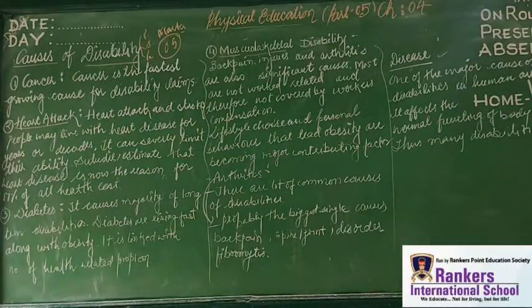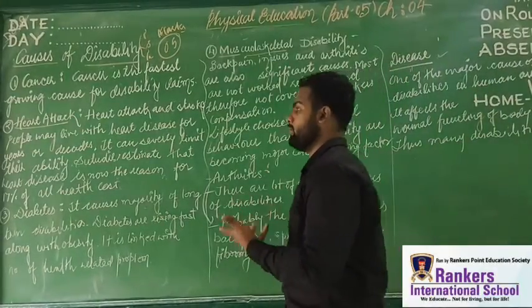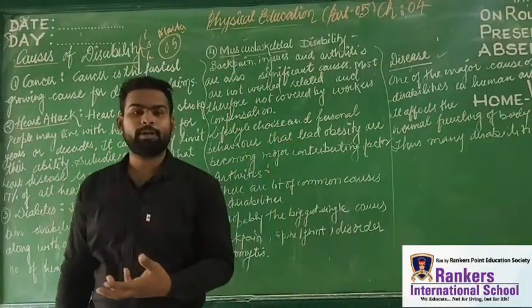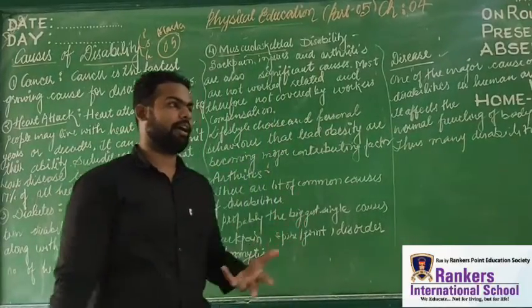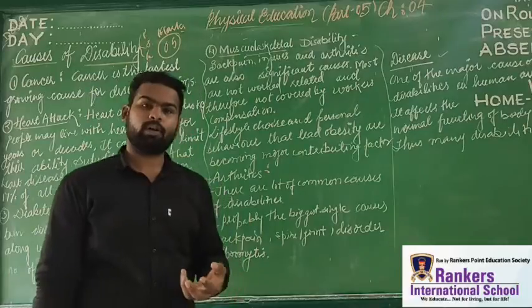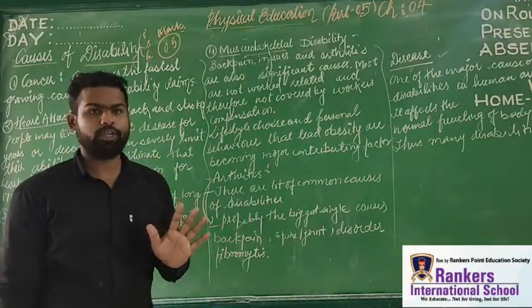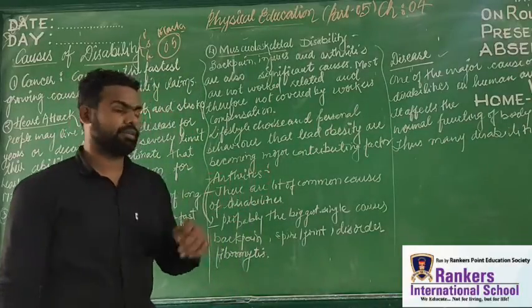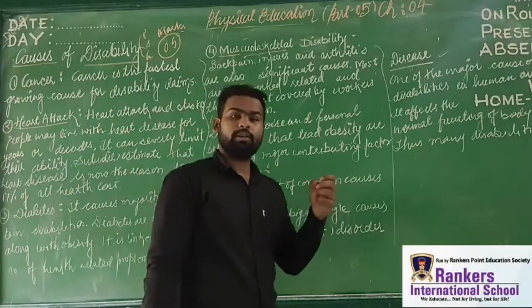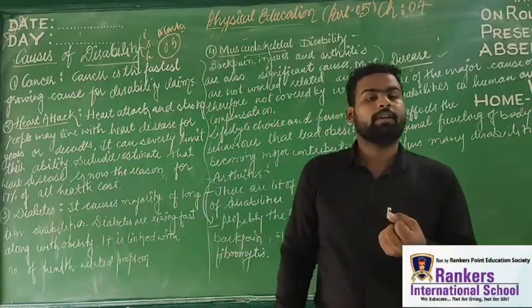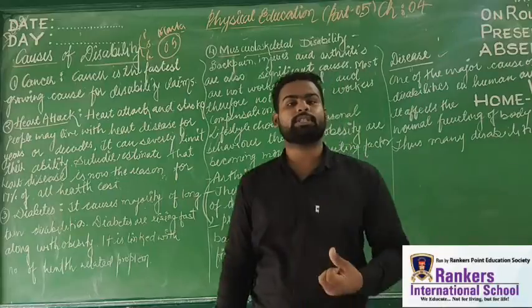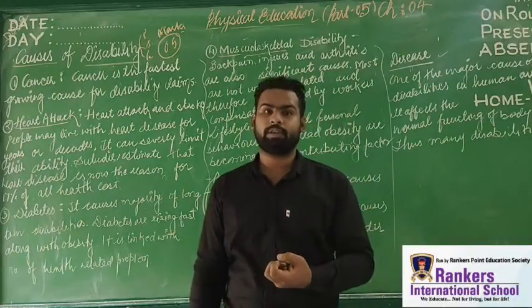See, let us take an example: if someone has cancer, diabetes, or high blood pressure. If you have high blood pressure, then doing some hard work or an extensive workout will be affected. Got it? So here you need to understand that it restricts your function. Disability creates restrictions by abnormal functioning, right?